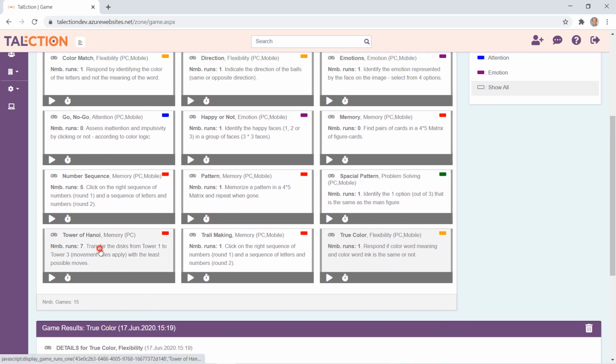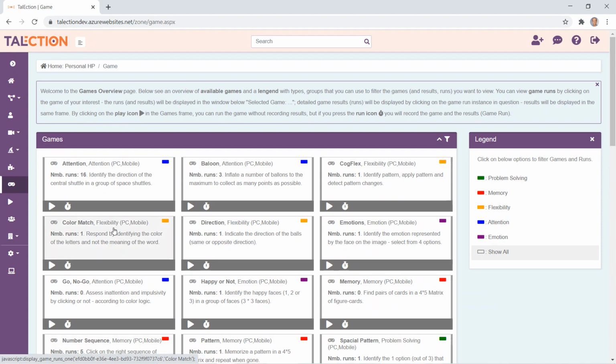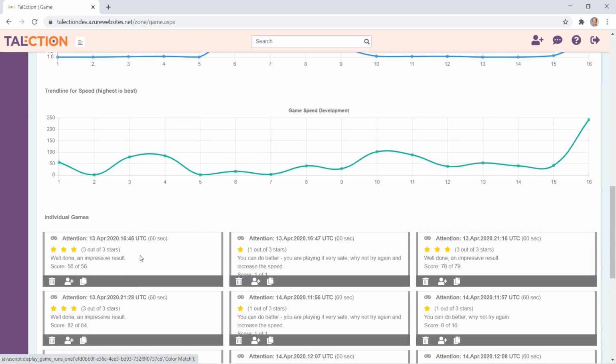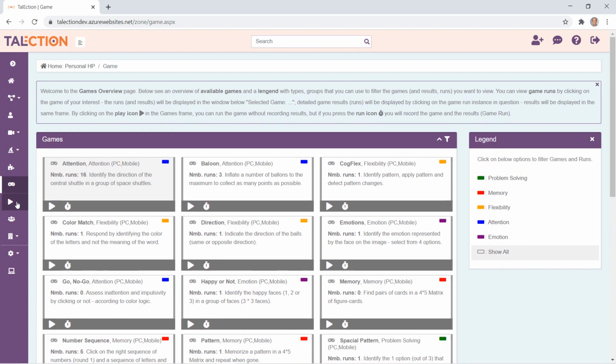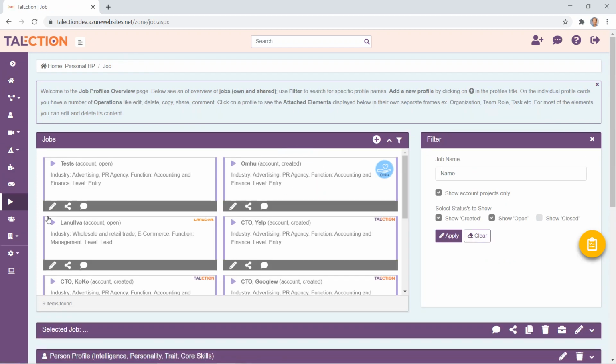Let's look at this with some more runs. That wasn't the right one, so let's look at this attention game here. So let's click on that. And here, when there are several games that I've run over time, you see the trend lines both on accuracy and speed. And then you have the results below that you can drill down to. Below that again, you have the job profiles that are used, for example, in recruitment projects.